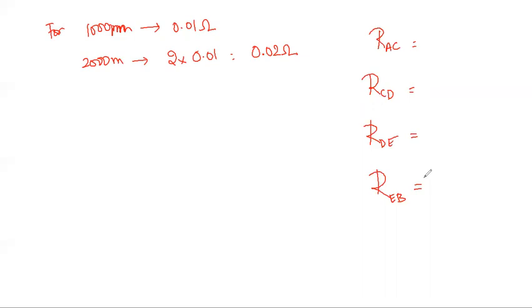If you have 500 meters, this is for 1000 meters. For 500 meters, it would be 0.01 divided by 2. So that is 0.005 ohm. You can find out in such fashion, and you can go for the RAC distribution at that point. So you can find out the resistance of each section of the line, per distribution length of the line.